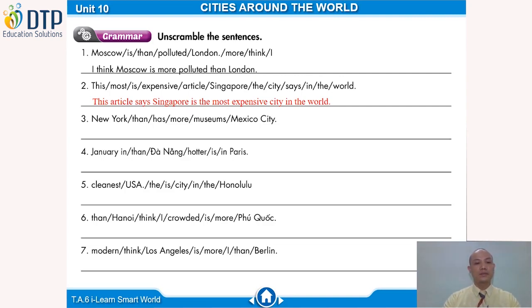Number 3. New York, Mexico City. Đây là một câu so sánh ha. So you have the right answer is New York has more museums than Mexico City.